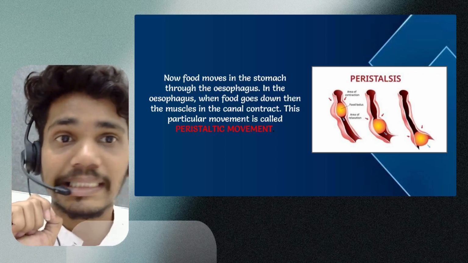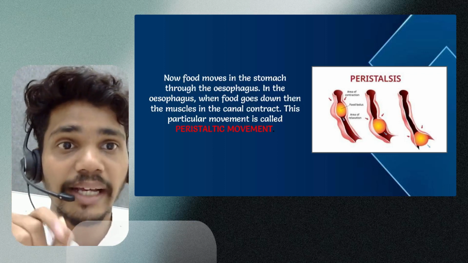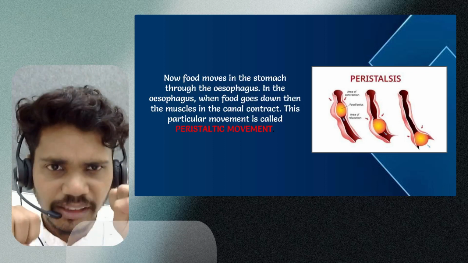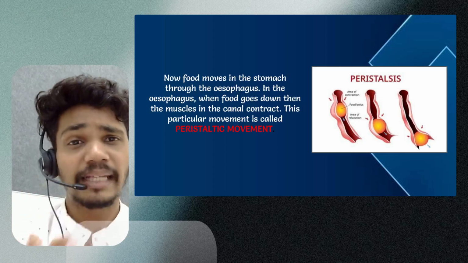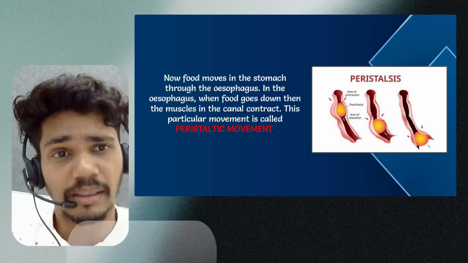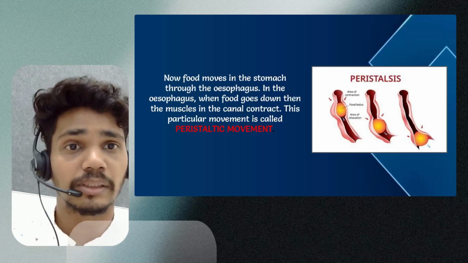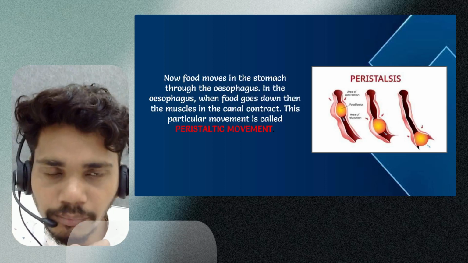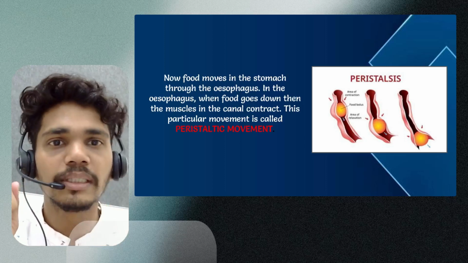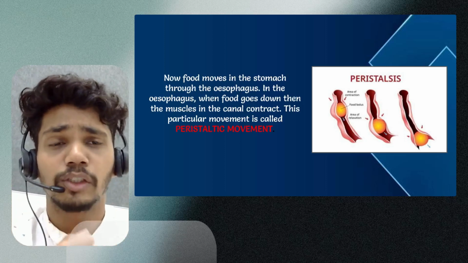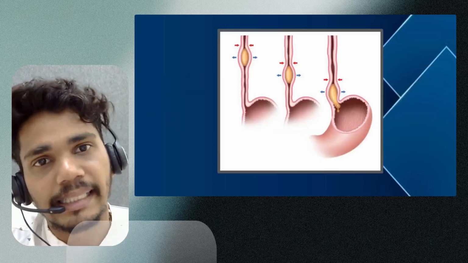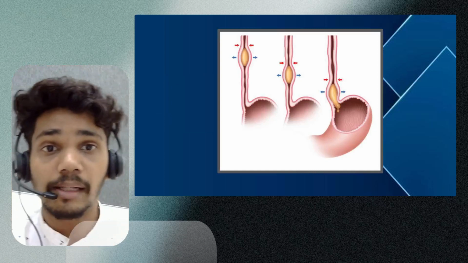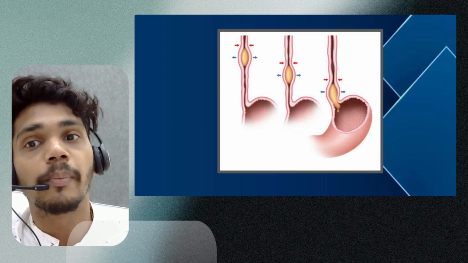Now, the food moves to the stomach through the esophagus. In the esophagus, when the food goes down, the muscle in the canal contracts. So the continuous contraction and relaxation of the muscle makes the forward movement of the bolus possible, and this continuous process or particular movement of the muscle leads to peristaltic movement. Yes, everyone, so what is peristaltic movement? The food goes in the forward direction because of the contraction of muscles, right? Yes, exactly. You can see over here it going from the esophagus towards the stomach. With what help? With the help of peristaltic movement.